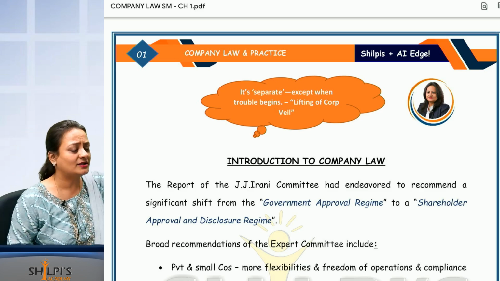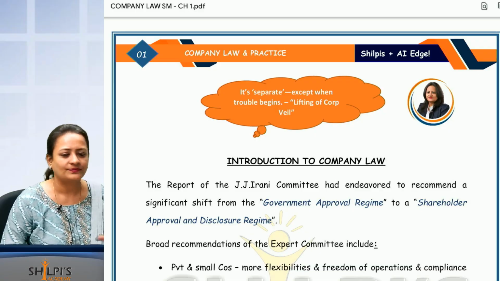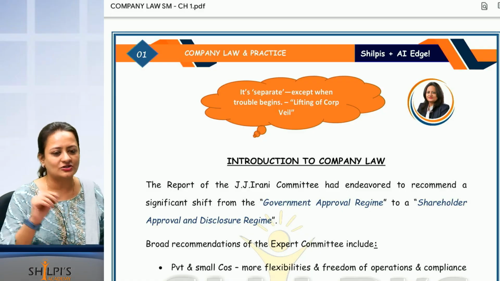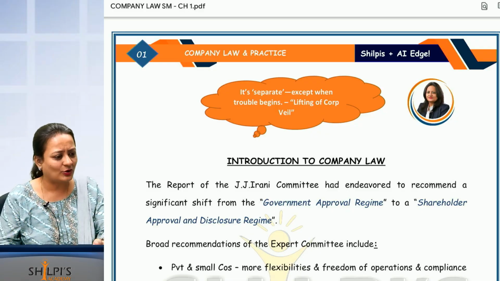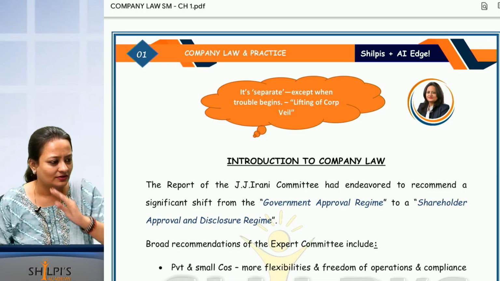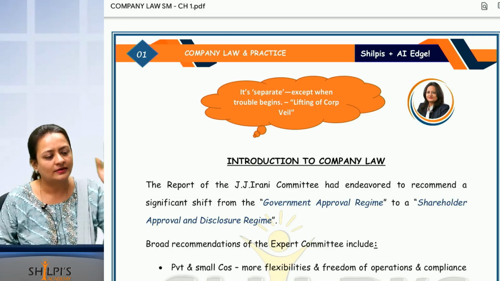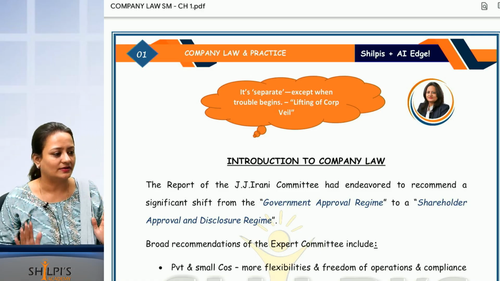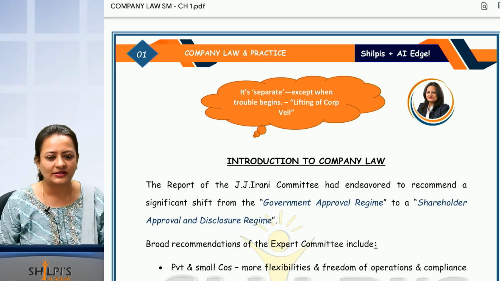Who elects the directors to manage the company? Members only elect the directors to manage the company. Are you able to understand this? If for example I am holding shares of Reliance also, Tata also, LG also, Tata Motors also, can I go and manage all the companies? I have my own work, right? So we elect directors to manage the company. I am the owner, but I am not managing the company. Directors will manage the company. Is this concept very, very clear? If the concept is not clear, we cannot go forward in company law. Is this concept clear with all of you?